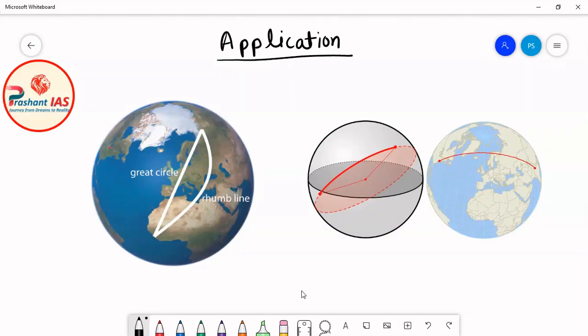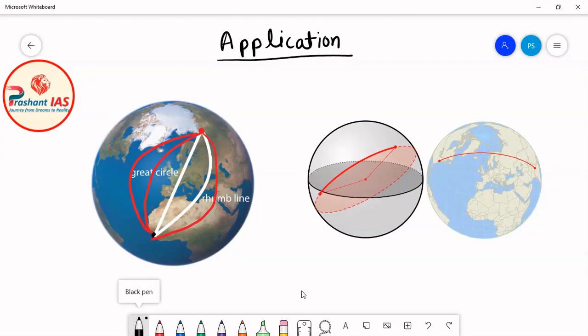So friends, let's suppose that this black dot is your home. And let's suppose that this red dot is your friend's home. If you want to go from your place to your friend's home, then how will you go? You can see here that there are many ways in which you can go from your house to your friend's house. For example, you can go like this, you can go like this, similarly you can go like this, you can also go like this.